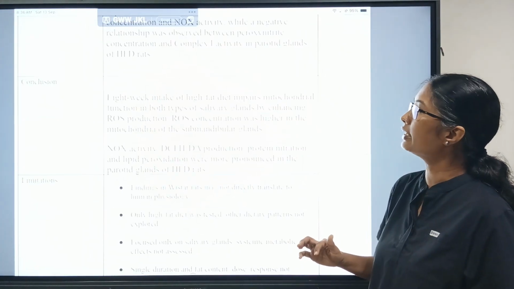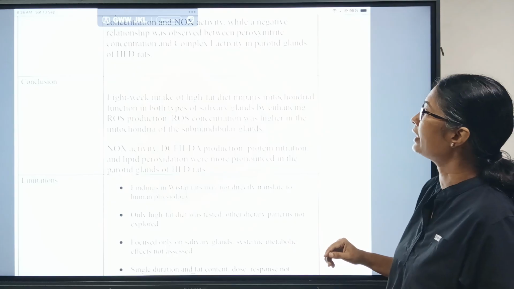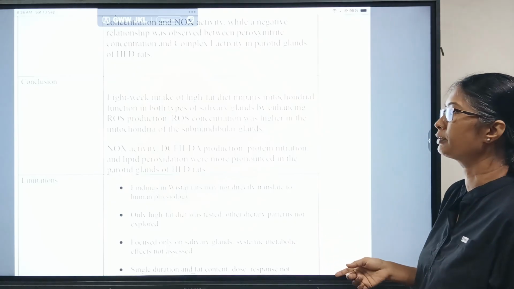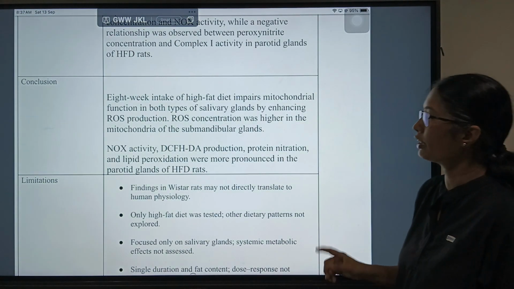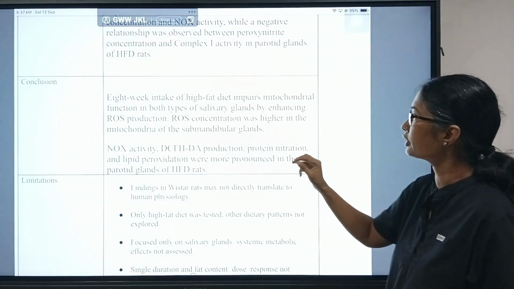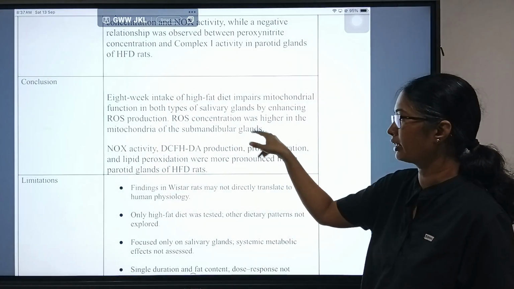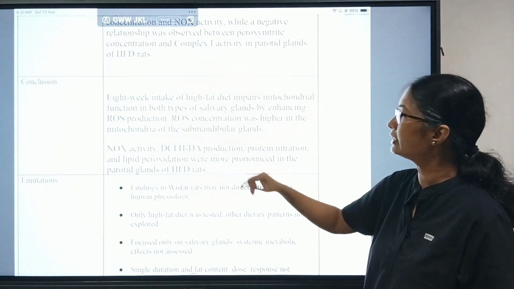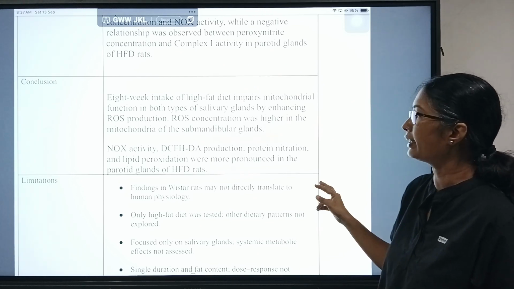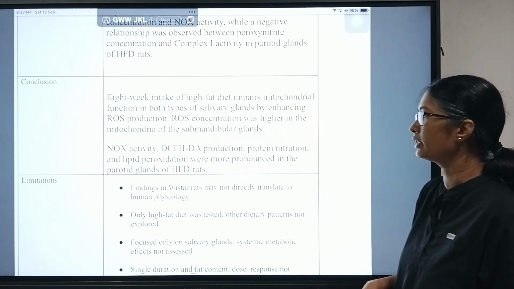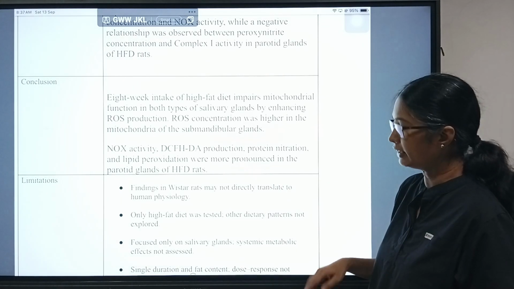In conclusion, the 8-week intake of a high-fat diet impacts the mitochondrial function in both types of salivary glands by enhancing ROS production, and the ROS concentration was higher in the mitochondria of submandibular glands. NOx activity, DCFH production, protein nitration and lipid peroxidation were more pronounced in the parotid glands of the HF3 rats.